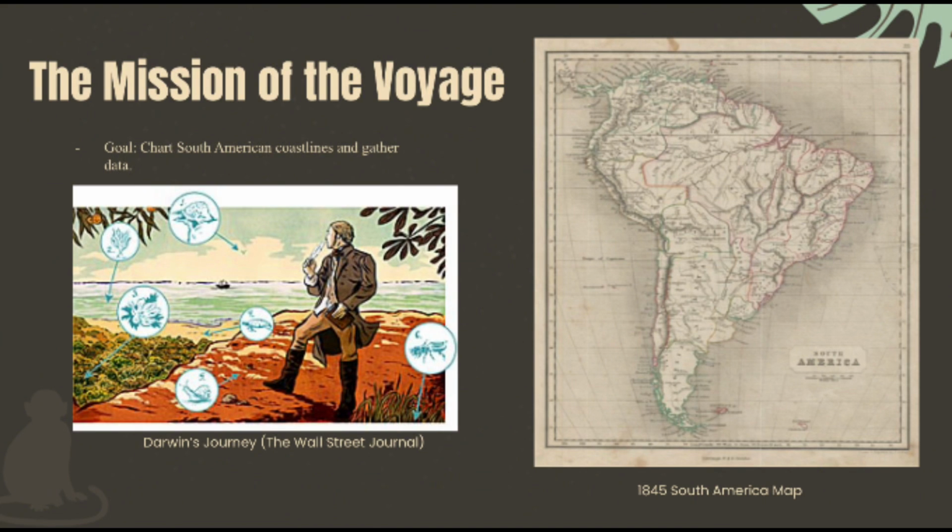Here Darwin is shown standing and observing the sea and coastline, illustrating his role as an active observer. The map here shows the 1845 South American map, and it shows the areas that the Beagle surveyed. I think this slide shows that Darwin's journey wasn't just travel. It was a systematic search for patterns in nature and evidence of life's diversity.